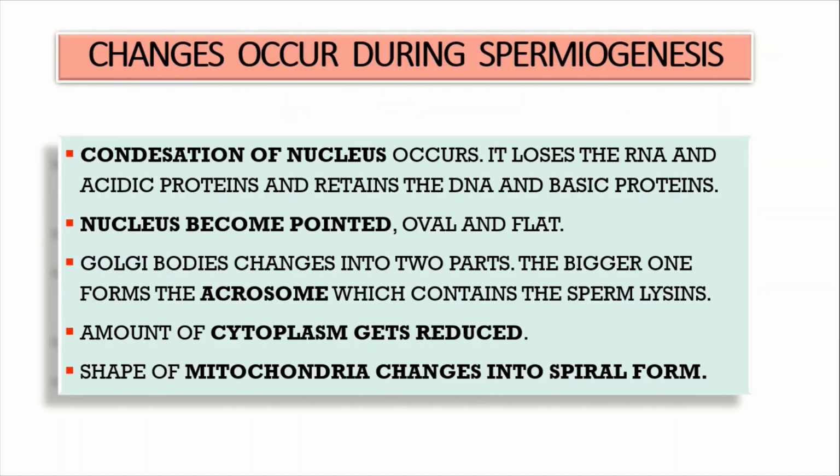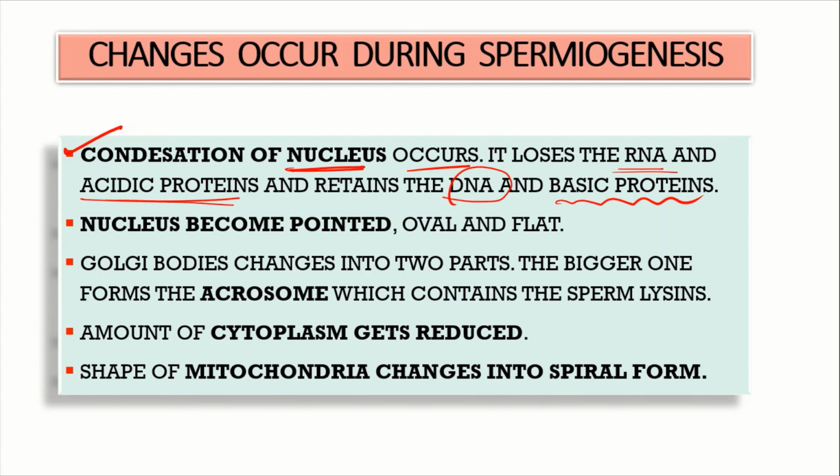So what are these changes? First, the nucleus will be condensed or it will form into a compact structure. So how will this occur? The nucleus will lose the RNA and some acidic proteins. There are some acidic and basic proteins inside the nucleus. So first it loses the RNA and acidic proteins and it retains the DNA and the basic proteins. That is why it lost some components.